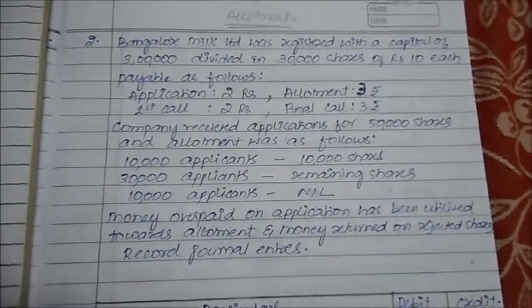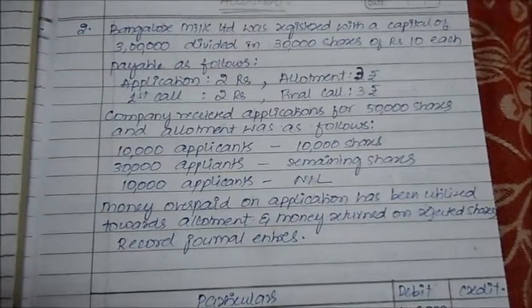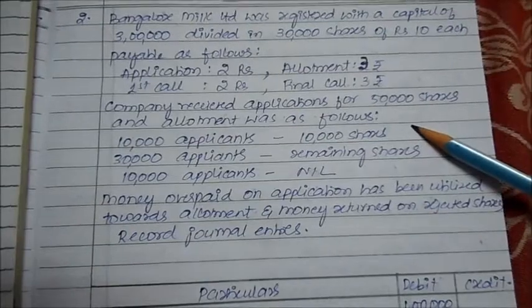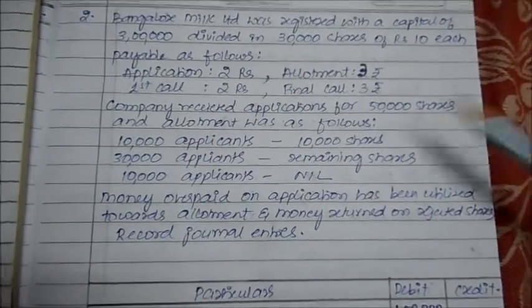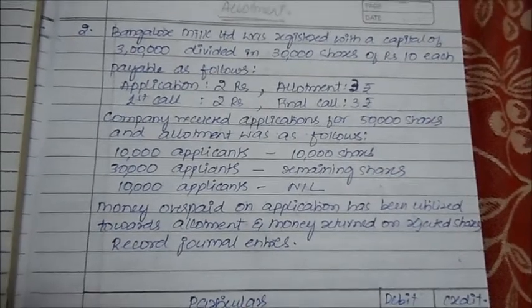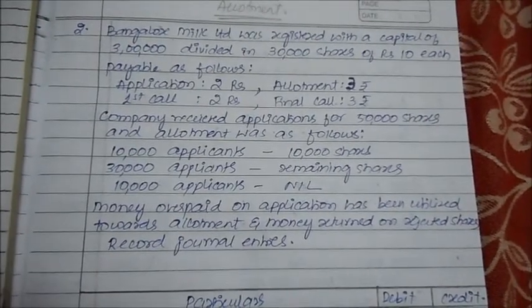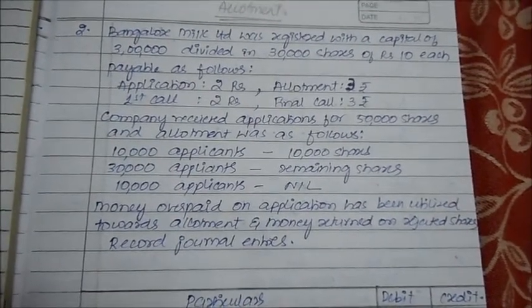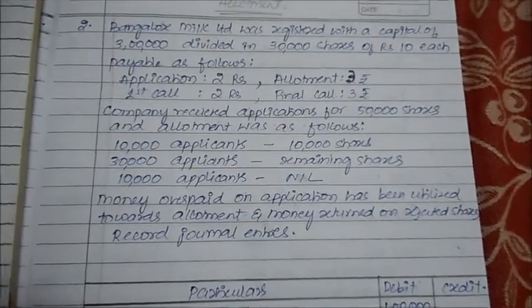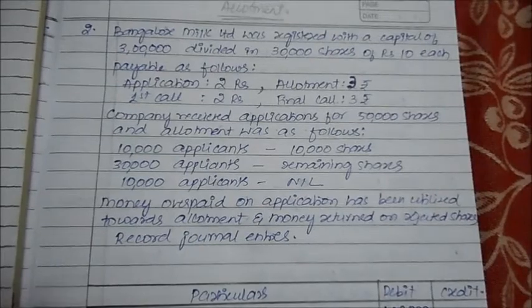So pro rata allotment basically means it is obvious to see that if I've issued 30,000 shares, 50,000 can apply. But if there is a provision that I do not want to upset anybody, I will give an opportunity for many people to come and apply for the shares.